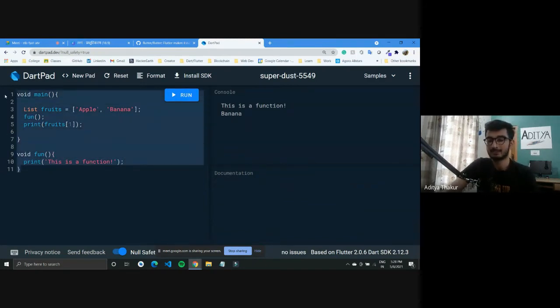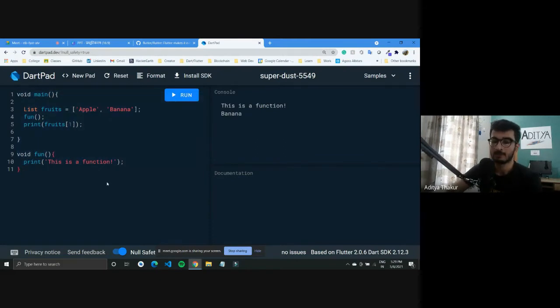So Dart is very simple to learn. It is a lot similar to any other programming language that you might have done in the past. There are a few other tricks like map and all that, which you can take up as you go, whenever the need be for that. So for now, these are the basics to show how simple it is to learn Dart.